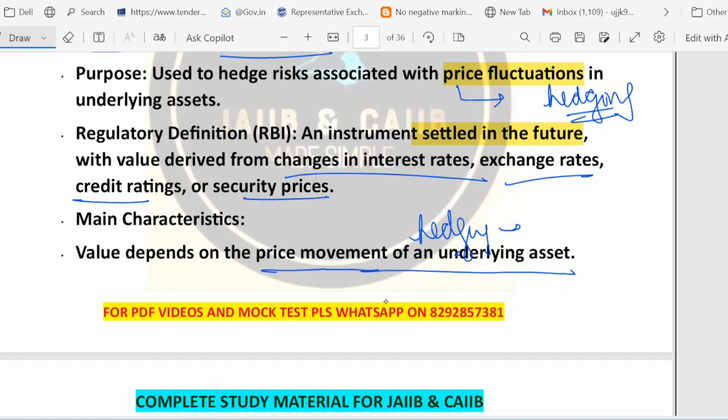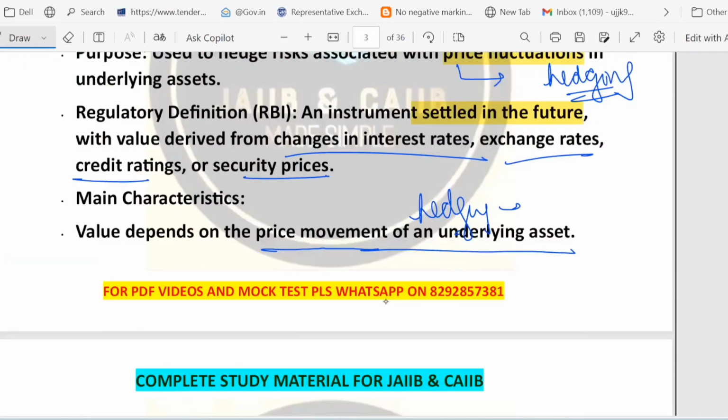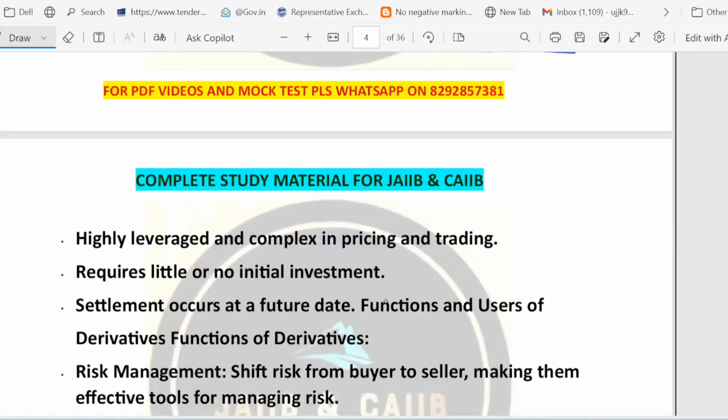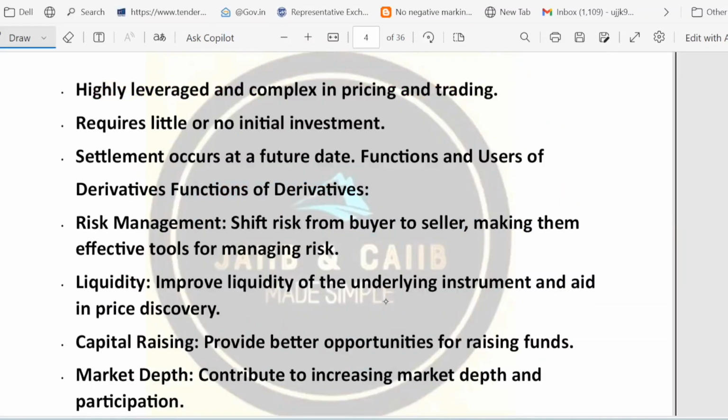Now we will look at the main types of derivative that we have. Some basically main characteristics of derivative we are talking about. Let's discuss it. So basically, derivatives are often highly leveraged. This is the first point, which means a small amount of money can control a much larger value.